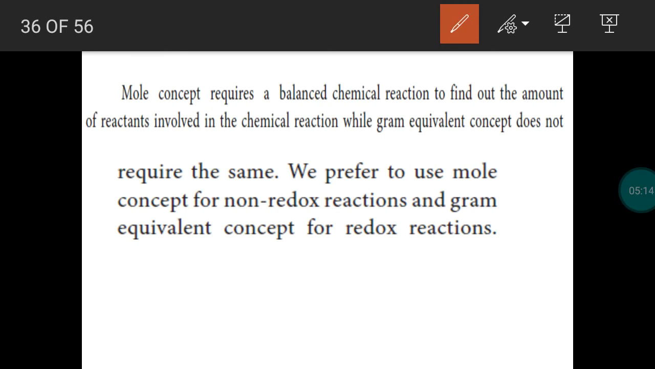So we can use mole concept as well as gram equivalent concept. To explain a reaction according to mole concept, we always need a balanced reaction. So the chemical reaction should be a balanced one, then only we can apply mole concept to explain the reaction. If the reaction is an unbalanced one, gram equivalent concept is enough. Using the equivalent mass, we can explain the reaction. So mole concept is used for explaining non-redox reactions. Gram equivalent concept is used for explaining the redox reactions.